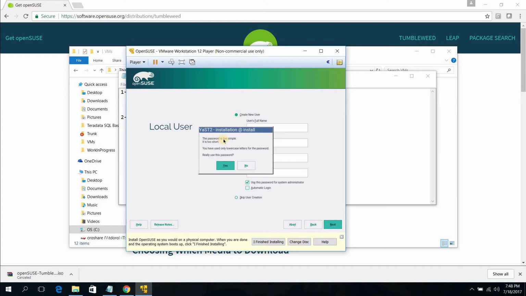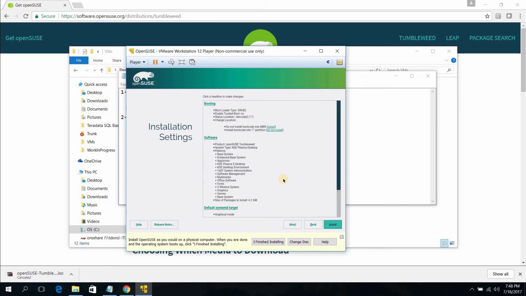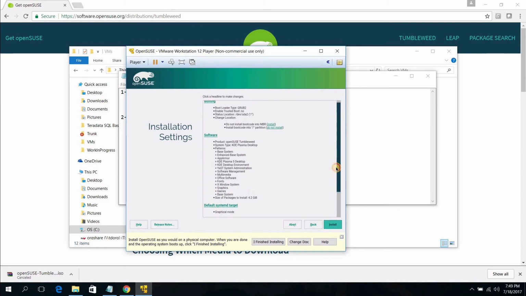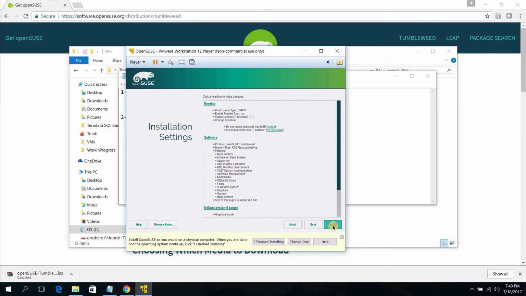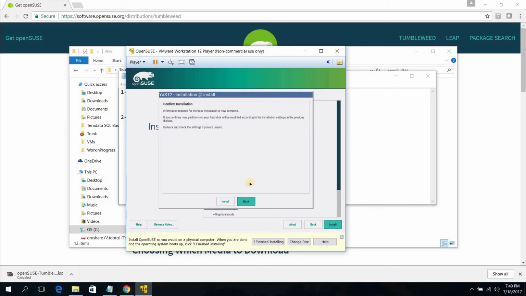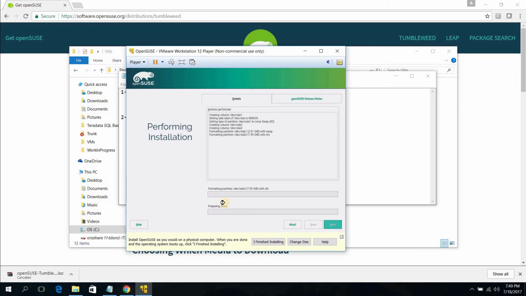Okay, this pop-up is telling me that this password that I've specified is too simple. So let's just ignore this option, and I just really want to use this password. So just click next. Also yes. Now everything is set up properly. So I'm gonna click this install button. Hit this install.